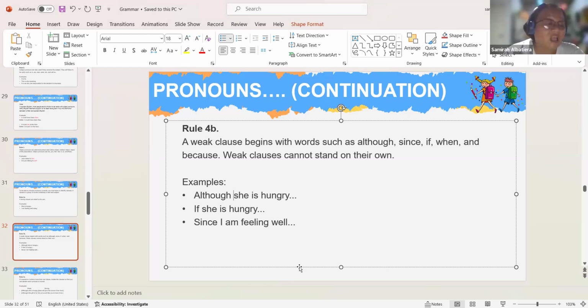The sentence is not complete. That is why it cannot stand on its own. Since I am feeling well, so what do you want to tell us? We are still waiting for something, because the sentence is not complete.